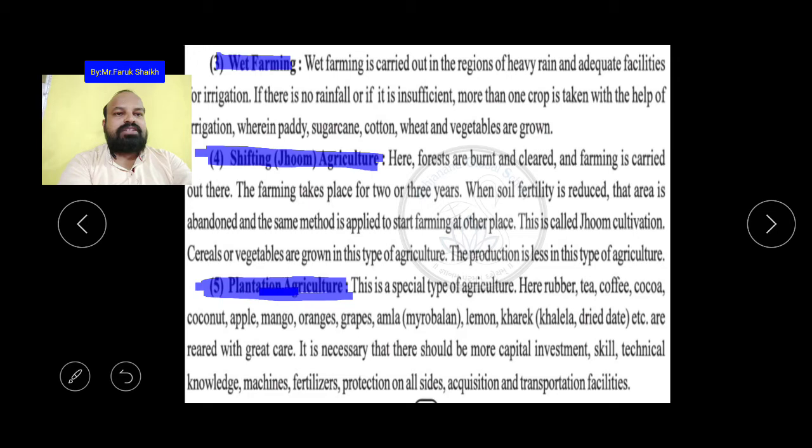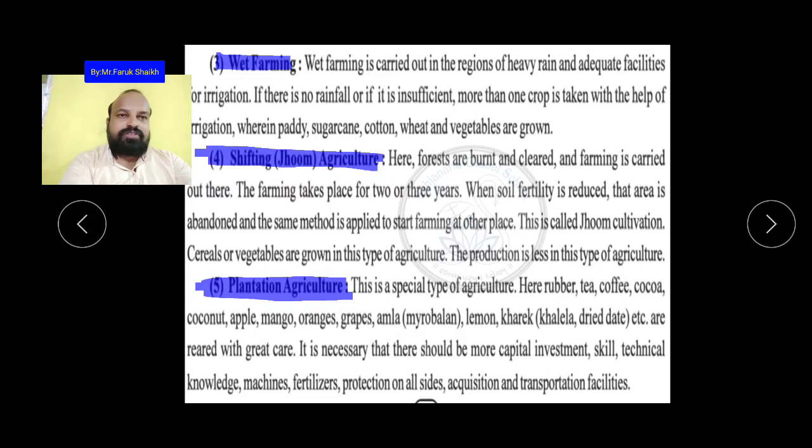Third is the wet farming. What is called third? It is wet farming. Fourth is the shifting or the zoom agriculture. This is done in the forest region. And the fifth is plantation agriculture. Plants are going to be called the plantation agriculture. So the wet farming, shifting zoom agriculture, and the plantation agriculture.